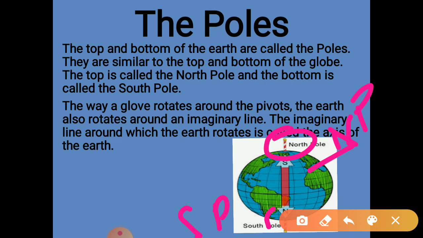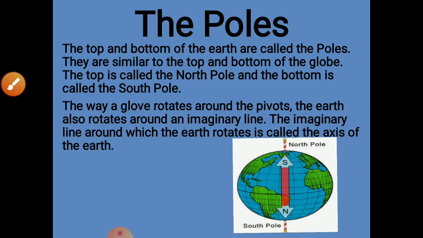They are similar to the top and bottom of the globe. The top is called the North Pole and the bottom is called the South Pole. The way a globe rotates around the pivots, the earth also rotates around an imaginary line. The imaginary line around which the earth rotates is called the axis of the earth. That is the axis of the earth on which the earth rotates. The globe has the same kind of axis on which it rotates.